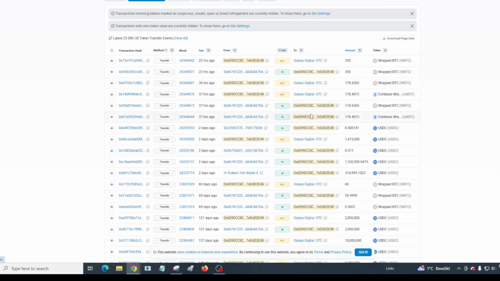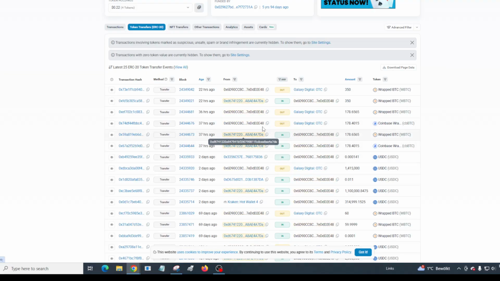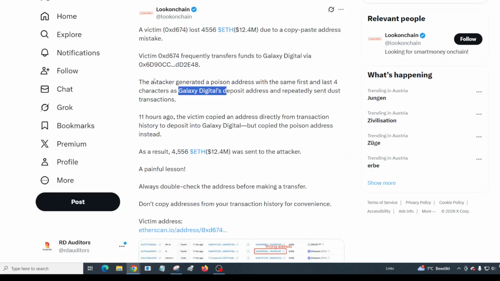Dust is a small transaction, which makes you feel that money is coming from a legit address. So then without knowing, you believe, okay, let me just copy that same address and use it to send money to, because I've transferred the same amount. And because the address looks the same in terms of the first few digits, and also the last three are exactly the same. This is the situation that happened here, which is very, very unfortunate for this specific user. And it amounted to $12 million.